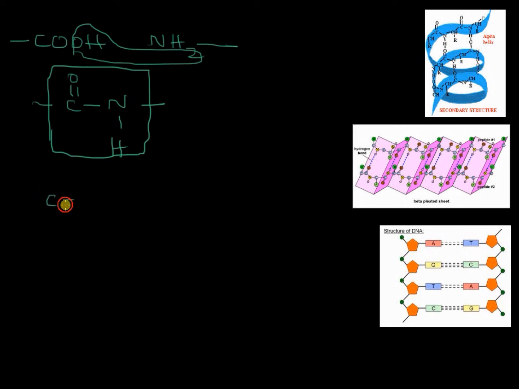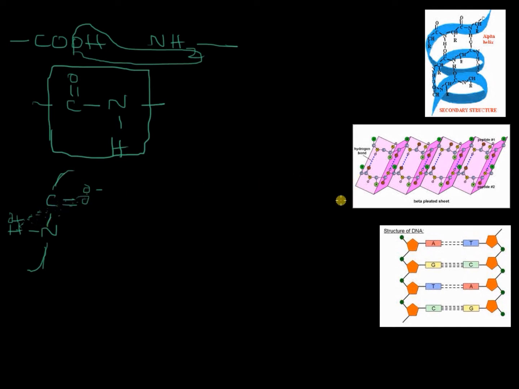Now I'll show you this way. See, these are the CO and NH groups along the chain of the protein molecule, and this oxygen is partially negative and this hydrogen is partially positive, and between these two there is a hydrogen bond. You visualize this above the chain of the amino acid, and so this chain or coil is kept in position. The alpha helical form is kept in position, the coils are kept in position due to a large number of hydrogen bonds along the chain of the protein molecule. I suppose it is clear to you.